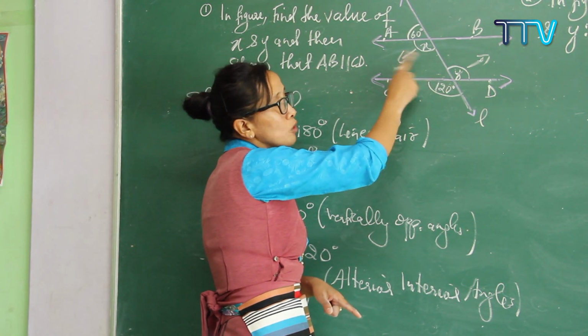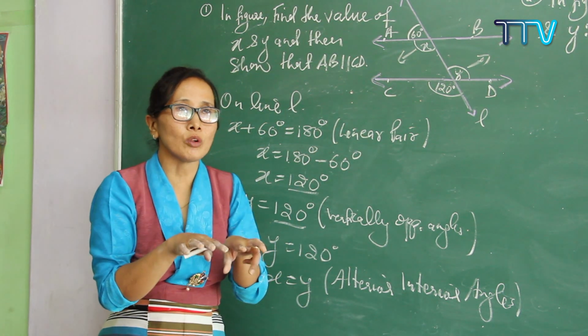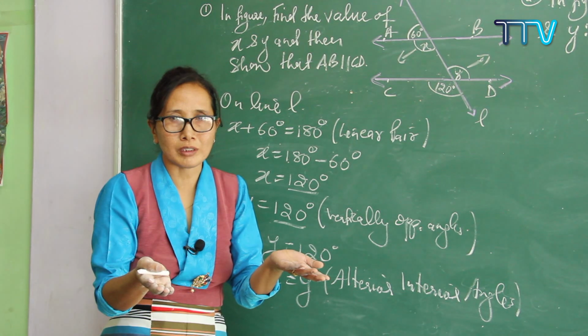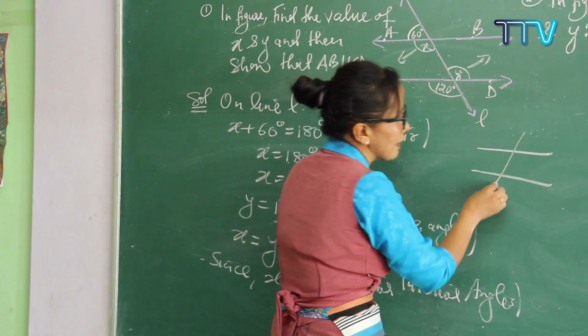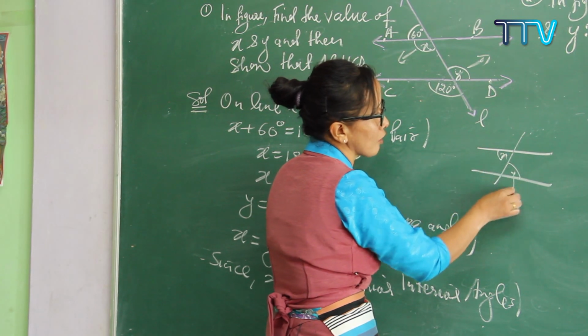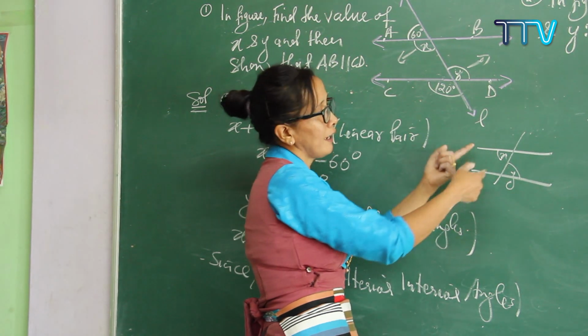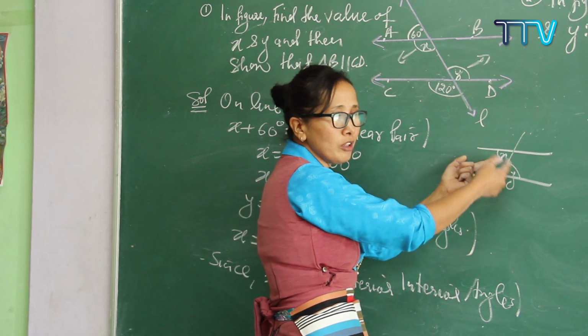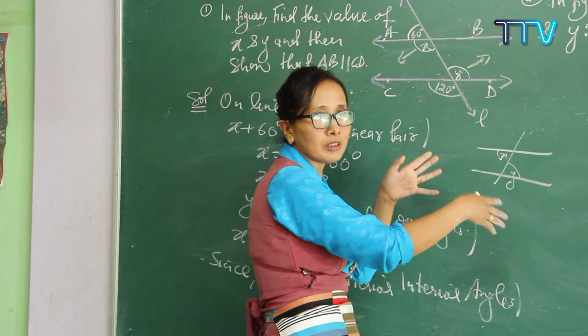Now if these two lines are parallel, and in parallel lines two alternate interior angles are equal. If two lines are parallel to each other, then this angle and this angle are always equal to each other. The converse of this: if two alternate interior angles are equal, it means what? The lines are parallel to each other. Understood?